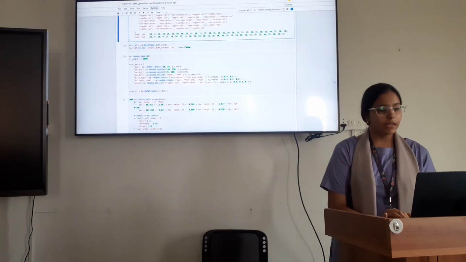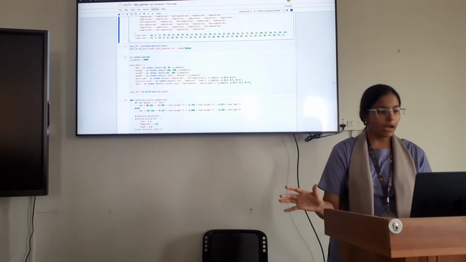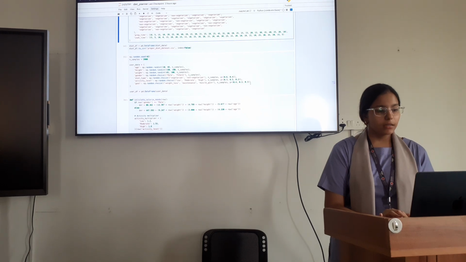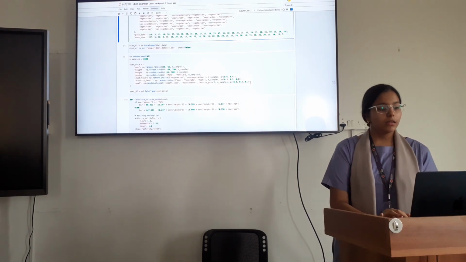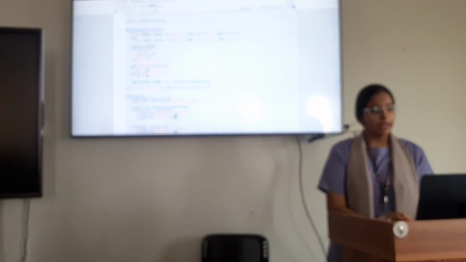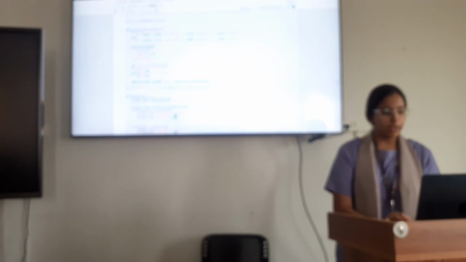The activity multiplier is 1.2 for low level, 1.5 for moderate, and 1.9 for high. And I have calculated the TDEE. The full form of TDEE is total daily energy expenditure, and it is calculated as BMR times the activity multiplier.